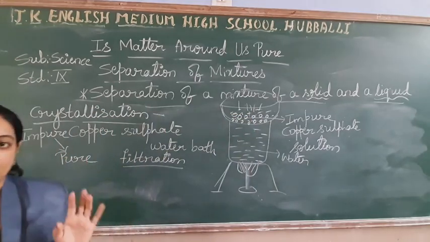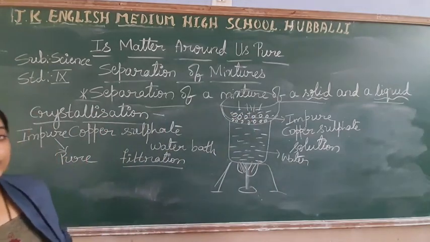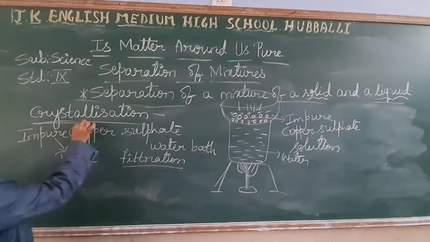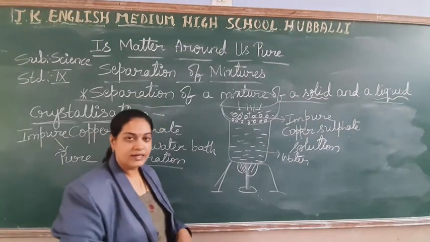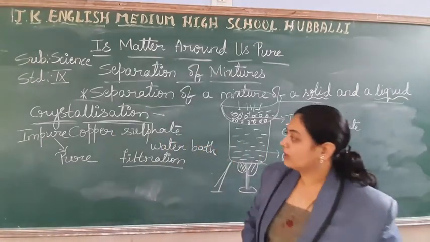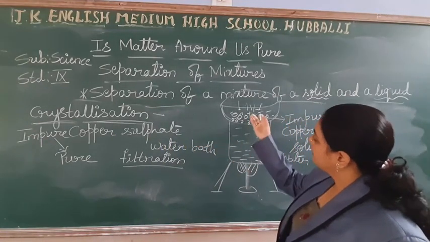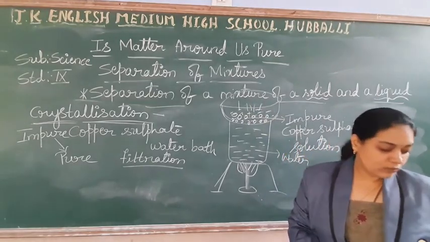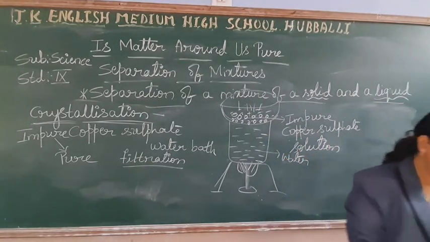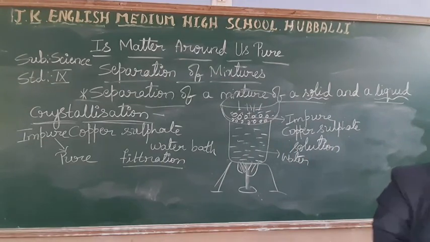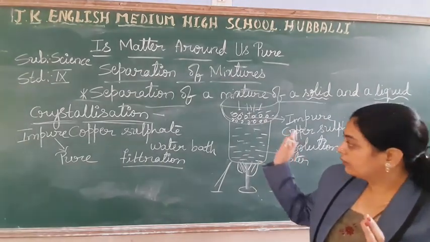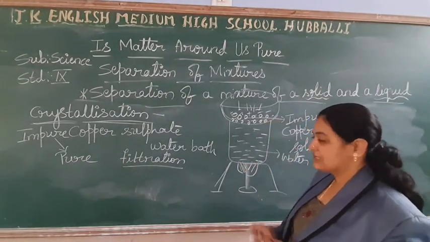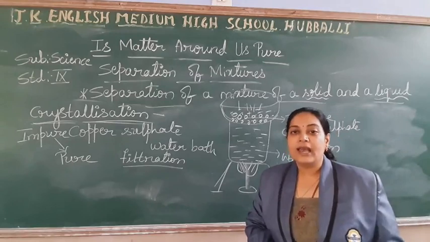Pure copper sulfate crystals, we are going to get in the beaker, and this is the method called crystallization. Right, students? So in evaporation, what happens? Same process we did. Water is evaporated, you got the salt, sugar and all. But what is the difference between these two? Here all impurities you can remove, and the pure form we can get in crystallization, which we cannot get in evaporation.